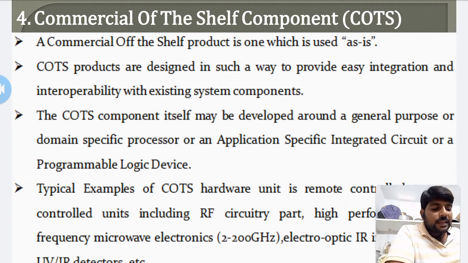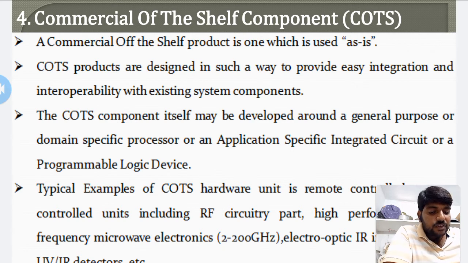The typical example of a COTS hardware unit is a remote control toy car. Control units including RF circuit parts, high performance and high frequency microwave electronics, that is 2 to 200 gigahertz, optic infrared image arrays, UV or IR detectors, etc. The major advantage of using COTS is that they are readily available in the market, are cheap, and the developer can cut down development time to a great extent.